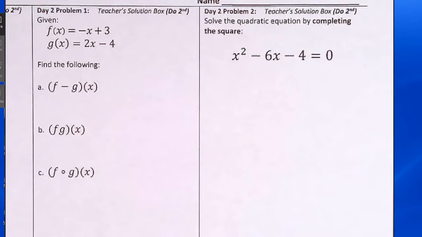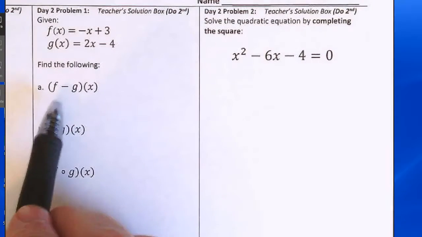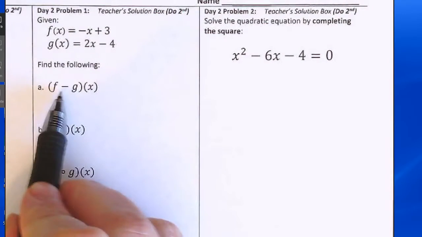Here's the answer for day 2, problem 1. Given function f and function g, find the following combinations of functions. For question A, we're supposed to subtract functions f and g.